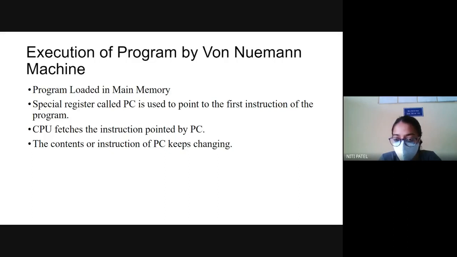What is the function of the system? It will first take the data from the hard disk and bring it inside your RAM, and then it will start the execution. Even if it is inside the cache memory, it will first be brought inside the RAM. So anything that you want to execute in the computer system has to be loaded inside the main memory, and that main memory is nothing but your RAM.